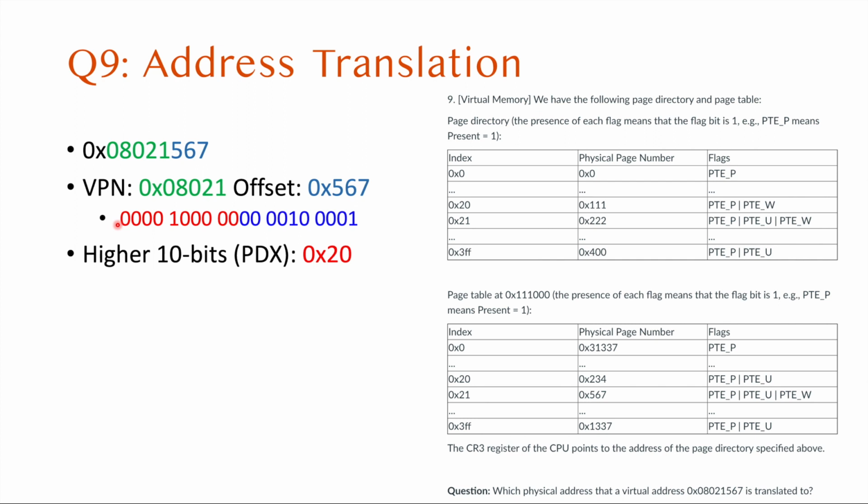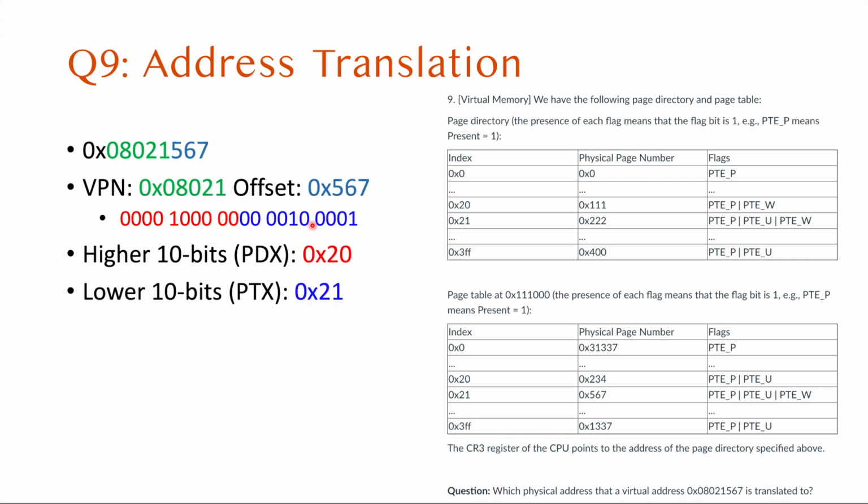If you translate this number as hexadecimal, it's split in the middle. These 4 digits become this 0, and these 4 digits, 0010, are actually 2. That's why we have 2. And then 0, 0, these are 0, so ignore it. So the higher 10 bits, the page directory index, is 0x20. And the lower index is easy to calculate: the same number but with 1 at the end. So the page table index is 0x21.